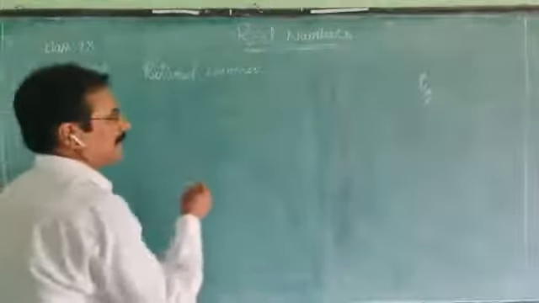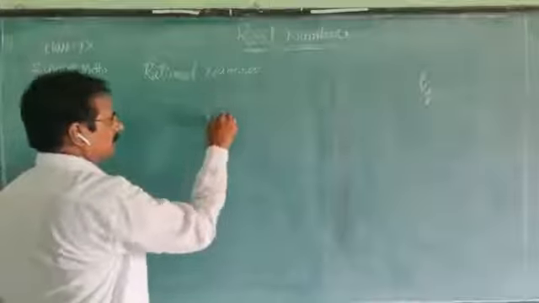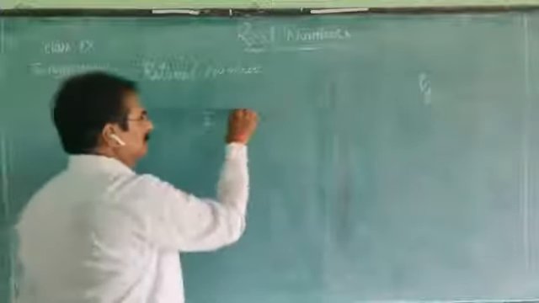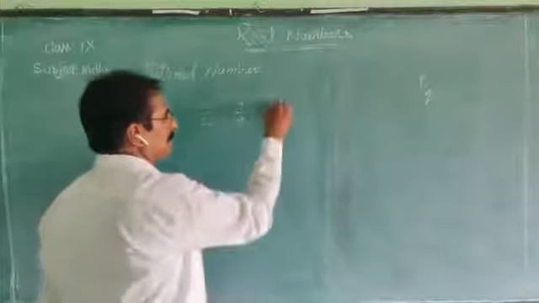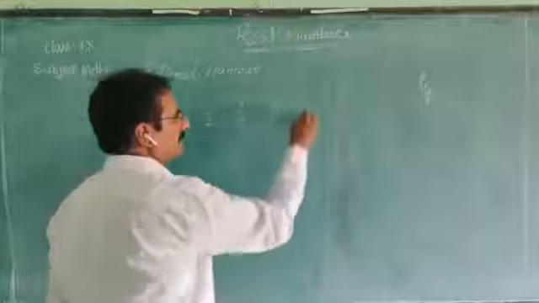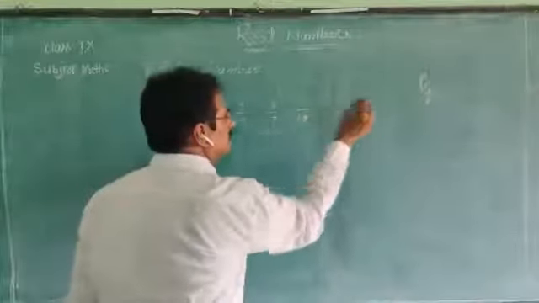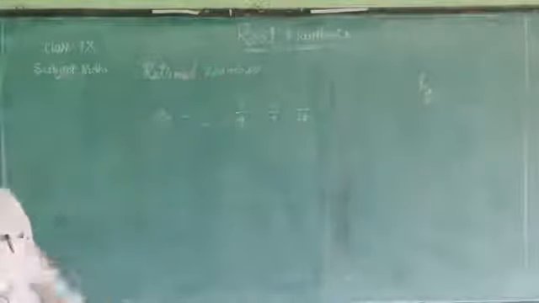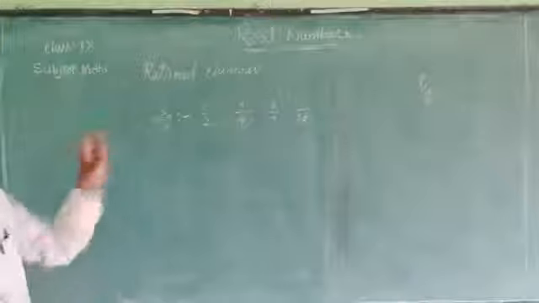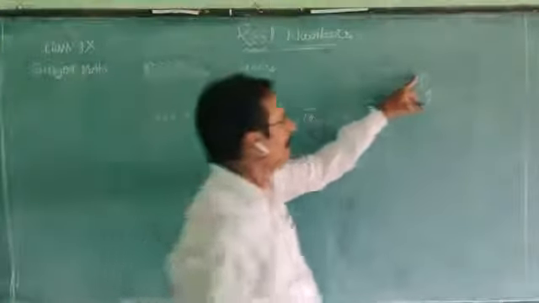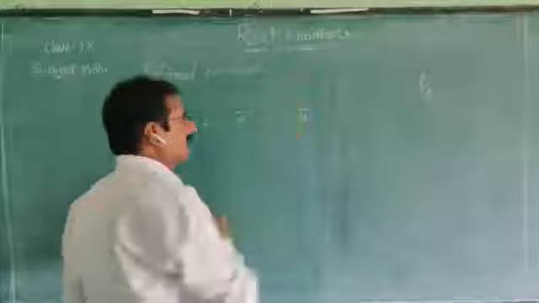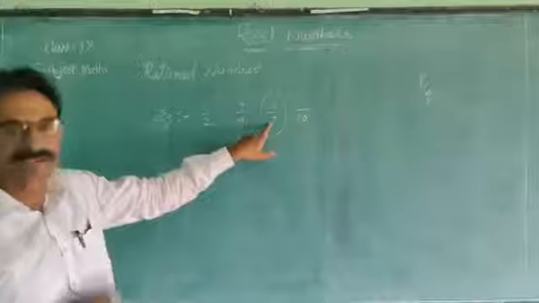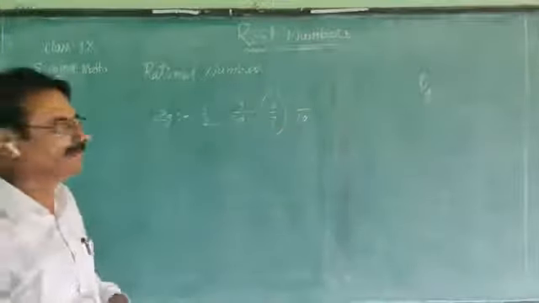So, for example, in p by q form, 7 by 9, 6 by 7, 1 by 10, and so on. These are the examples of rational numbers. When we observe every number in the form of p by q, if you take this number p equals 6, q equals 7, 6 and 7 are integers, 7 is not equal to 0.